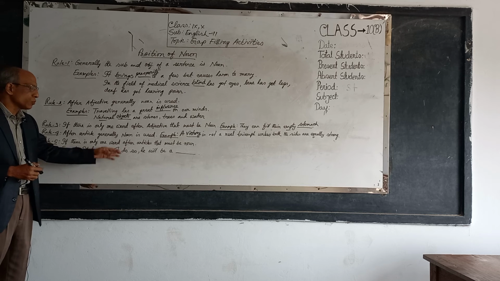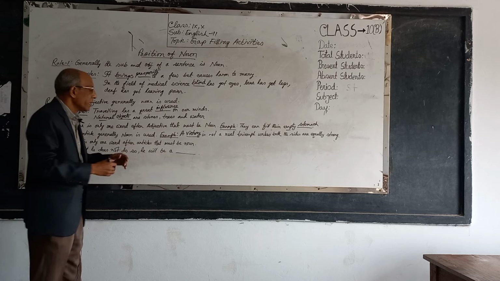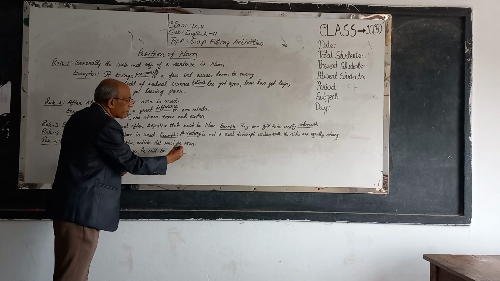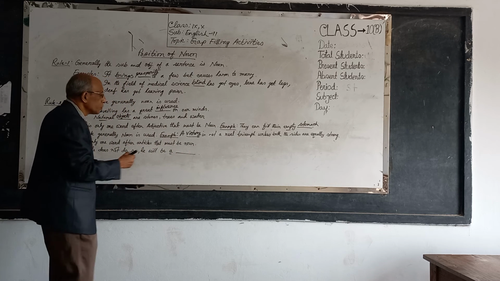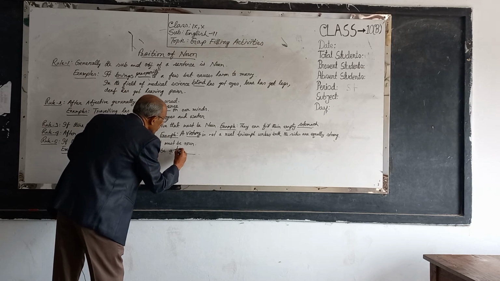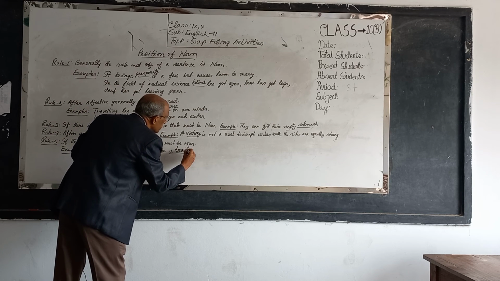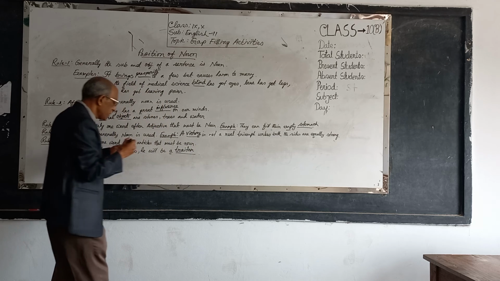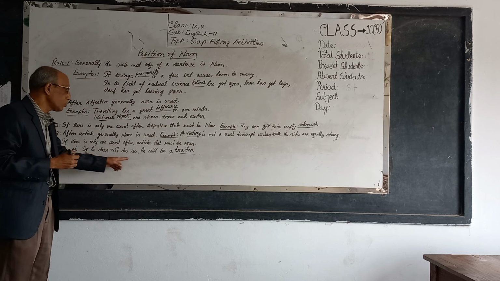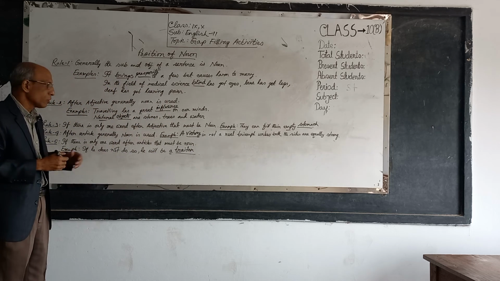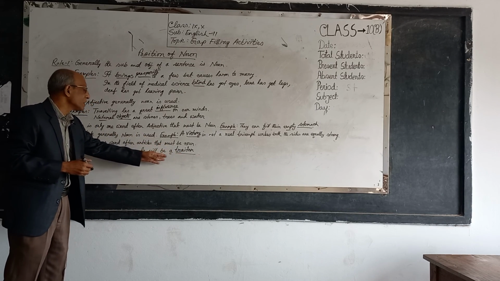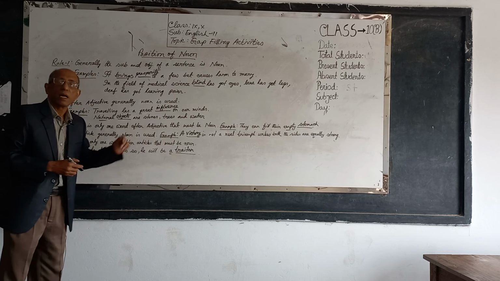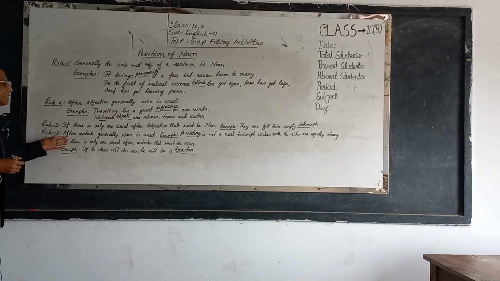After the article a, there will be a noun. So it will be traitor. If he does not do so, he will be a traitor. We have used a noun in this gap because there is only one word after the article.